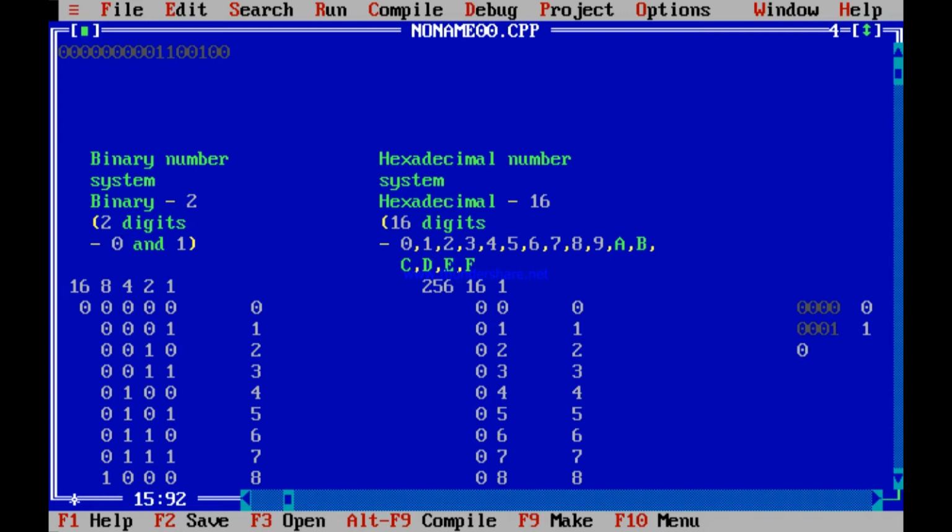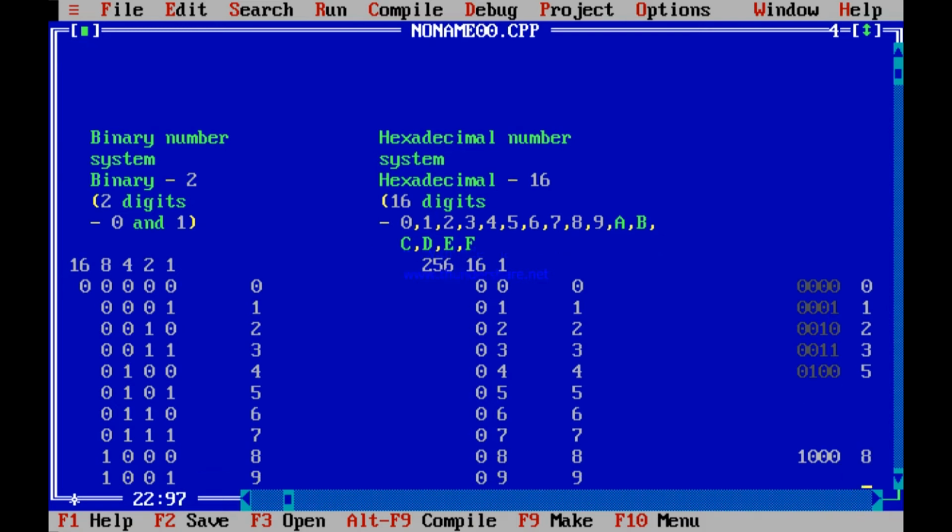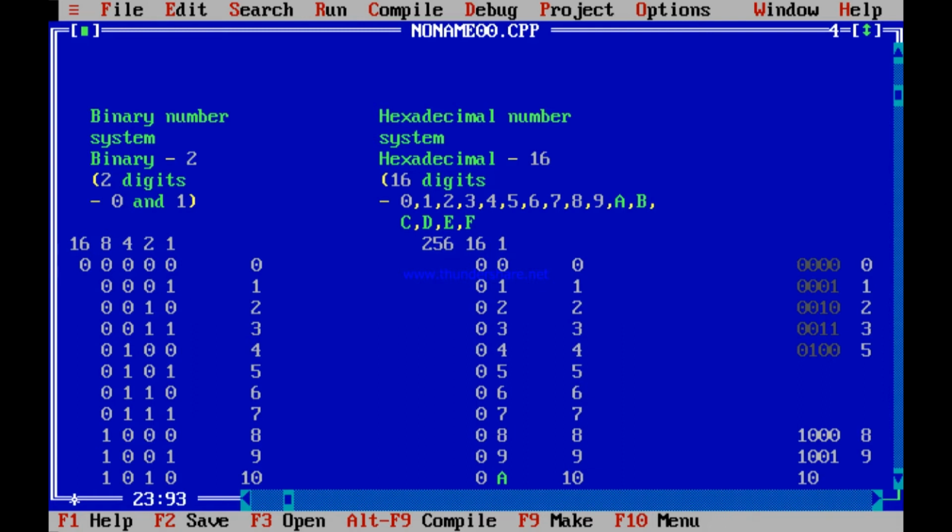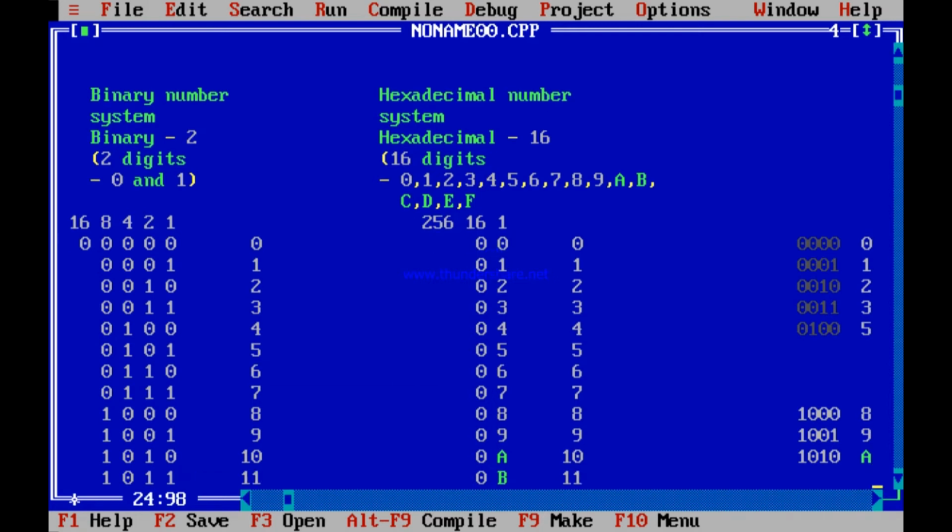0010 binary digit bits combined to make 2. In this way 0011 combined to make 3. In this way 0100 is 4. In this way you continue. Similarly, if you go to 8, 1000 combined to make 8, 1001 combined to make 9. In this way, 1010, that is 10, it can be combined to make A.